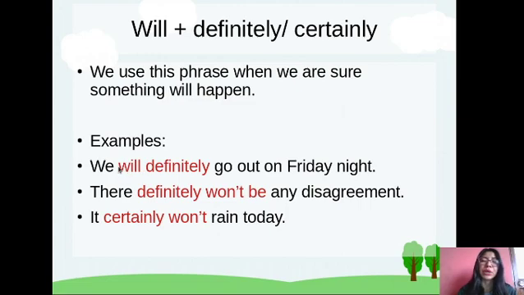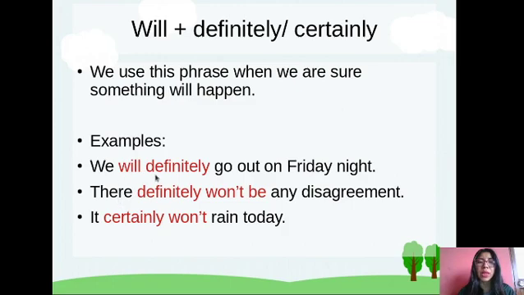Pay attention here. How do you use will? As I said before, you are going to use it in order to make predictions based on your opinions. Okay, and what is the structure? Pay attention. You are going to use the subject, will, in this case the adverb definitely, the verb in base form, and the complement.